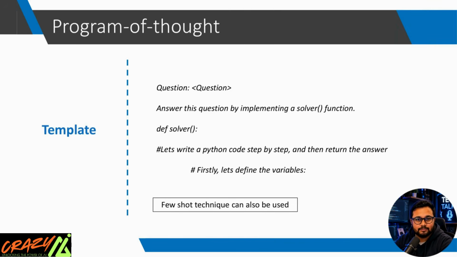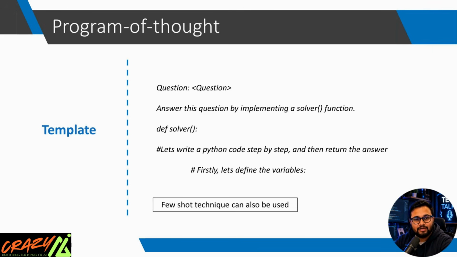Why the template matters? Prompt templates provide structure. Without structure, different AI models may respond in different ways. With a clear template, you get more consistent and predictable outputs. That's why prompt engineering isn't just about asking questions. It's about designing instructions that guide the model toward the best possible reasoning process.